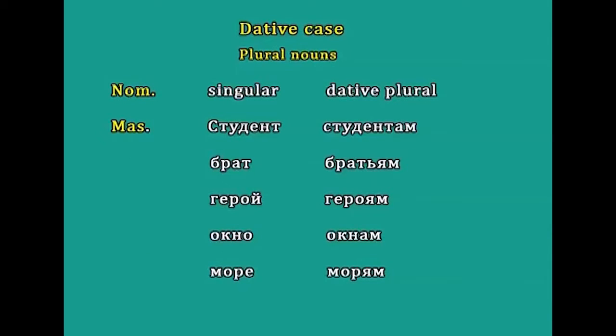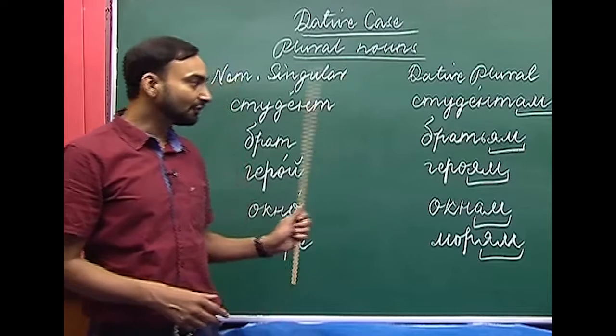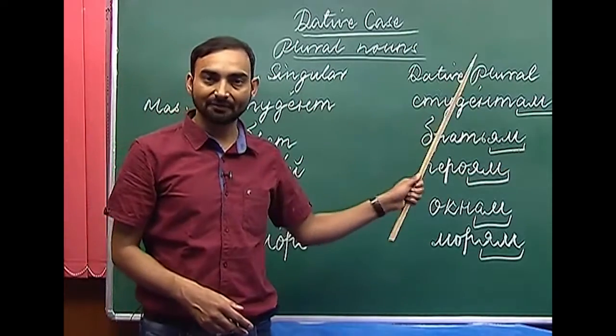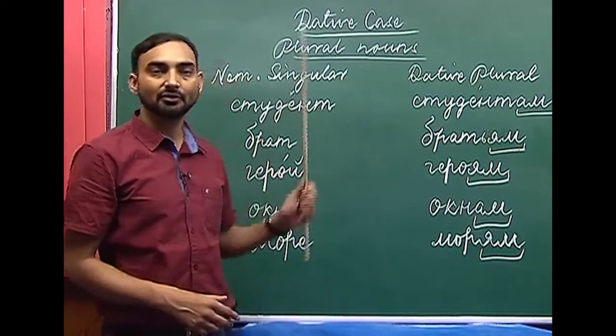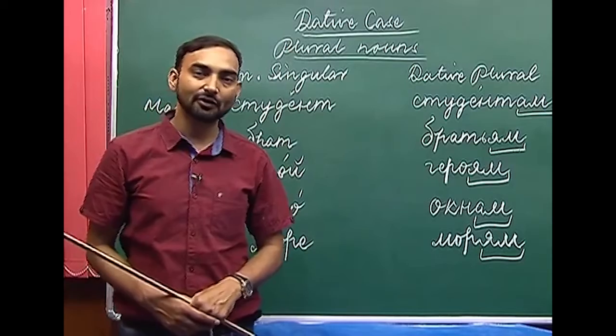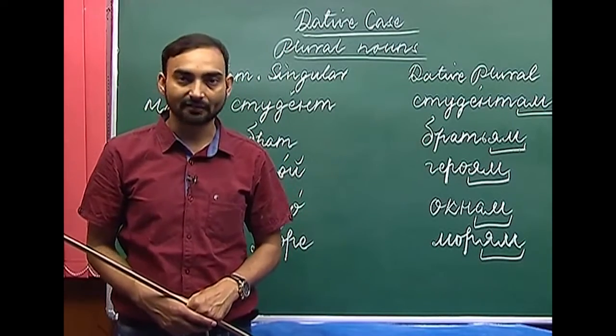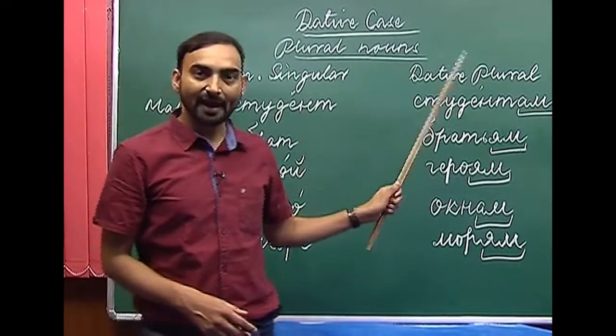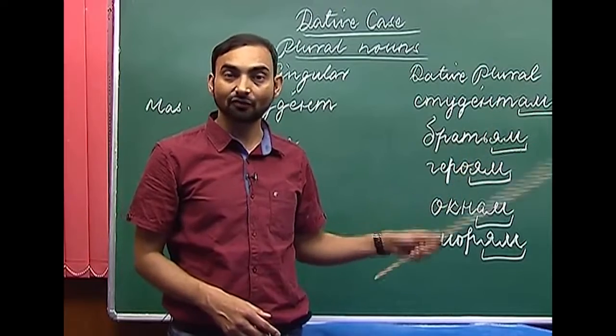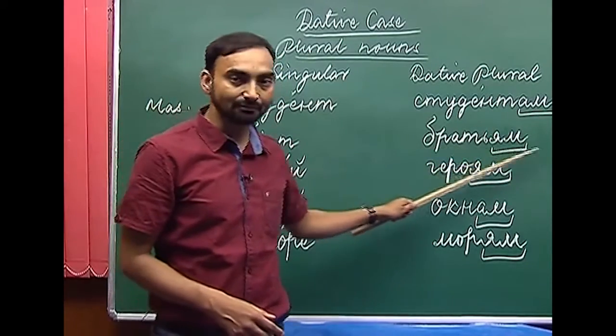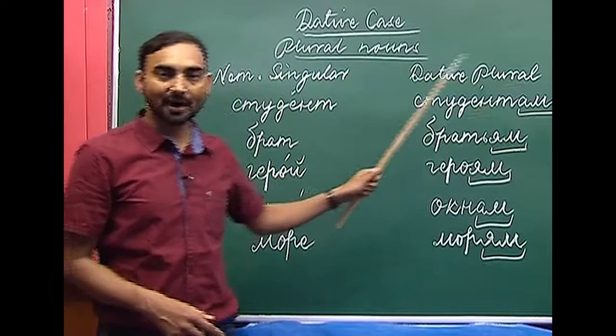The next one we have is brat. Nominative singular is brat. Brat also ends with a hard consonant t. So, what happens when we use brat in the dative case in plural form? Before making its plural in the dative case, you have to remember its nominative plural. So, what is the nominative plural of brat? It is bratya. Bratya ends with ya, which is a soft vowel. So, here we will use yam, bratyam.